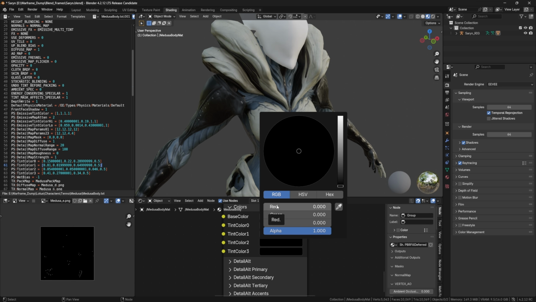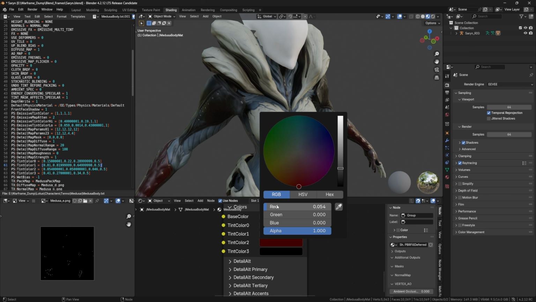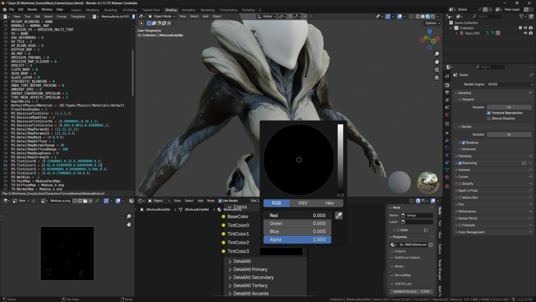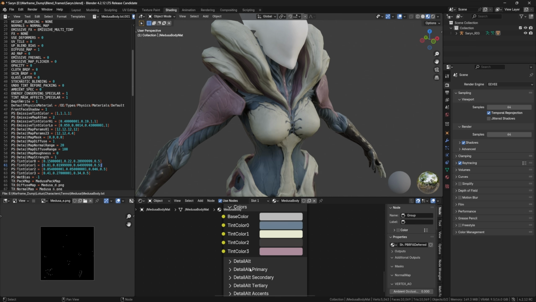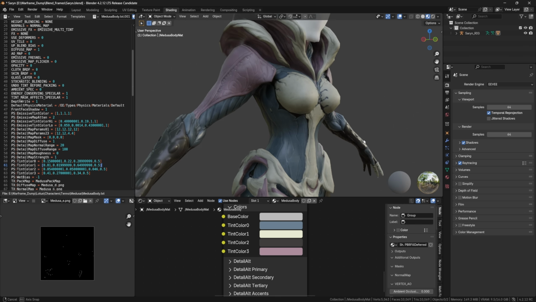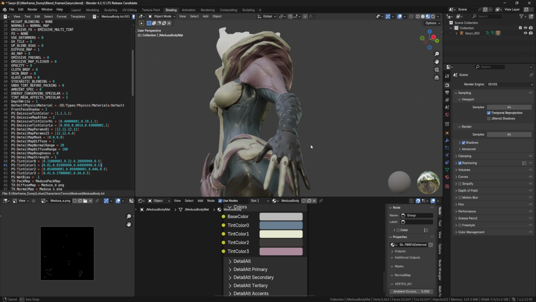This is pretty much the same process for whatever shader you're using. You're just lining up whatever values are in this text file to whatever values are in the shader. And now we have all the colors for her base body.